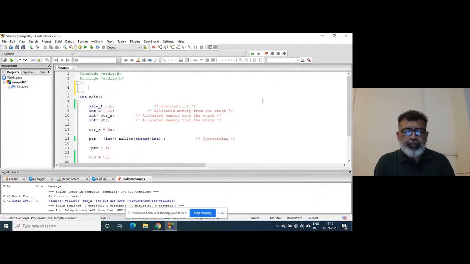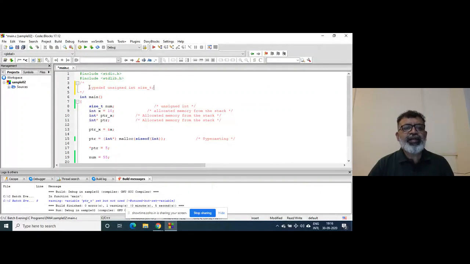So inside the library somewhere, there is a statement like typedef unsigned int as size_t, right?